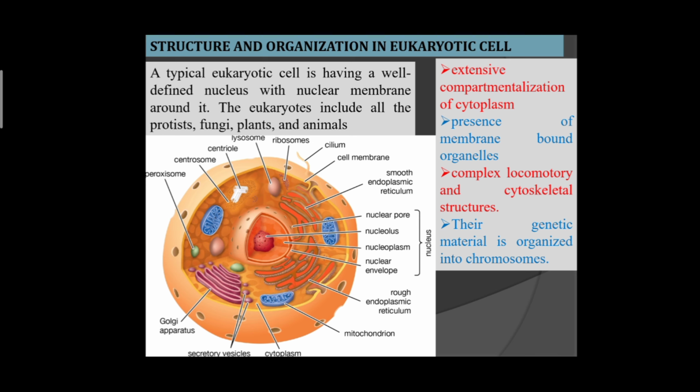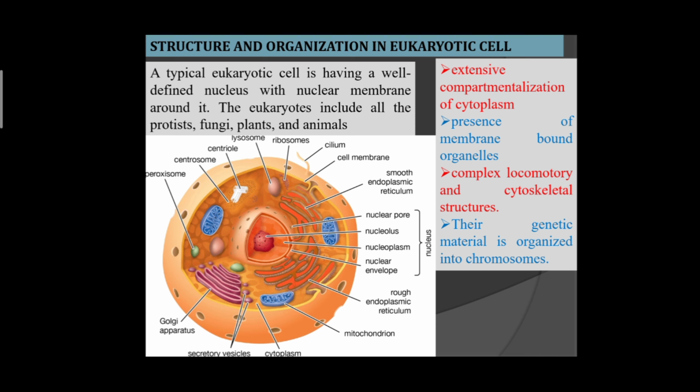So what are the characteristics of a eukaryotic cell? Extensive compartmentalization of cytoplasm. That there is a presence of specific compartments. Like for respiration, the compartment is mitochondria. For photosynthesis, the compartment is chloroplast, and for secretions and packaging, Golgi apparatus, and there are different organelles. So these organelles are membrane bound. So next point is presence of membrane bound organelles.